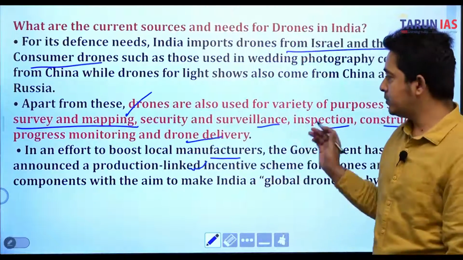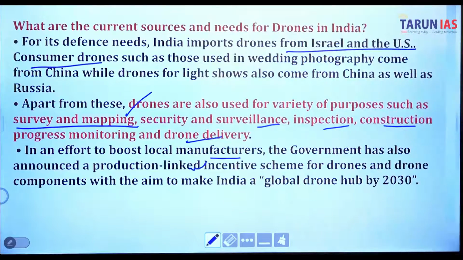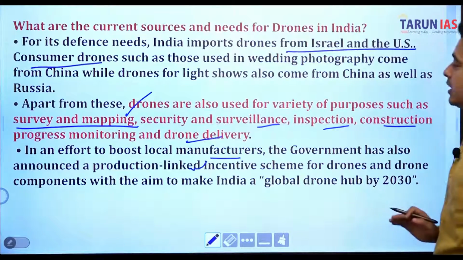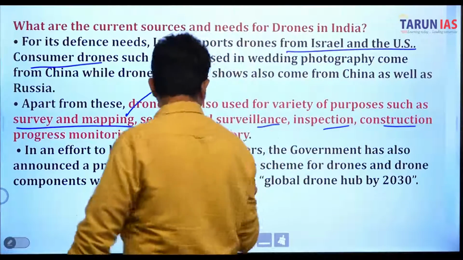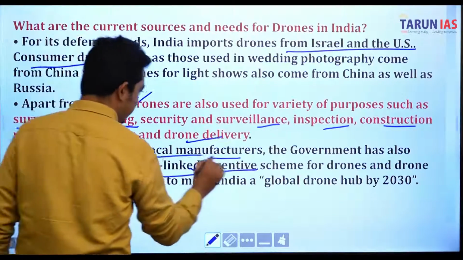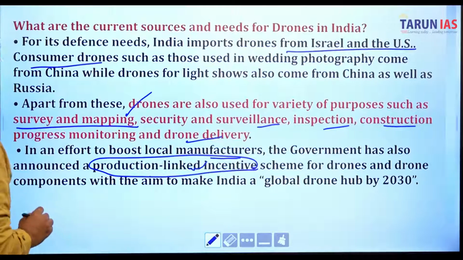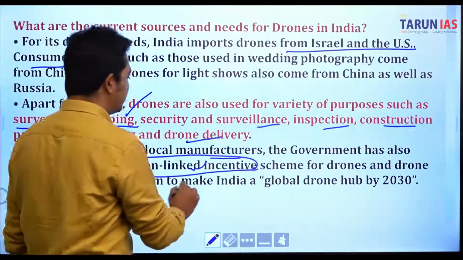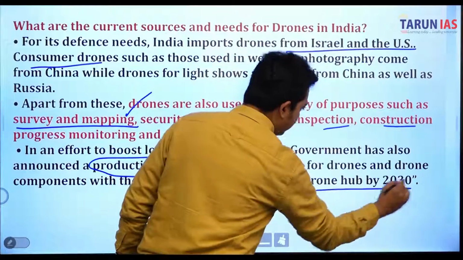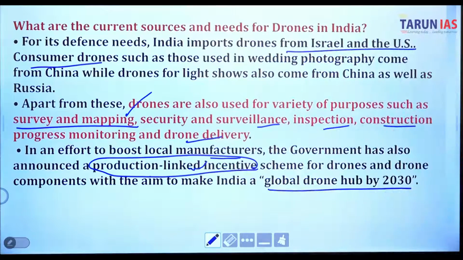In an effort to boost local manufacturers, the government has also announced the production linked incentive, PLI. What is PLI? We covered the PLI scheme in the last class.